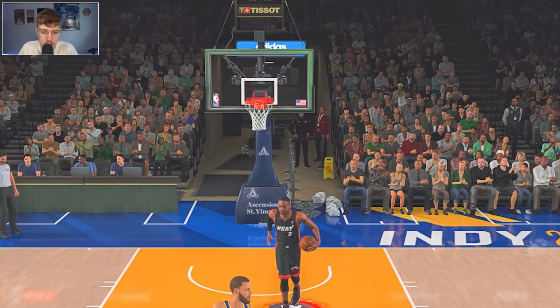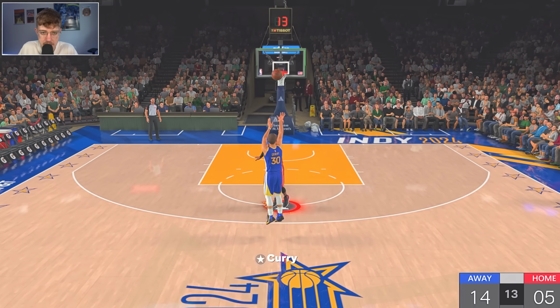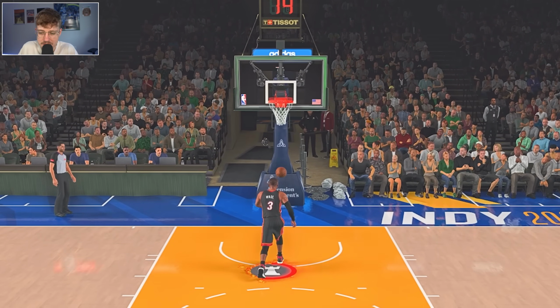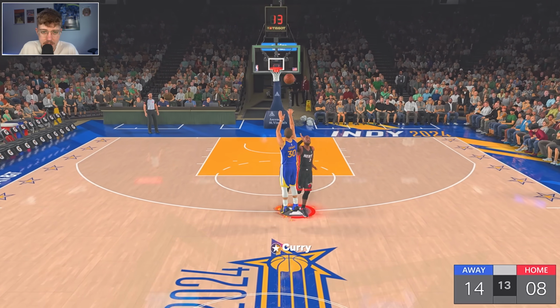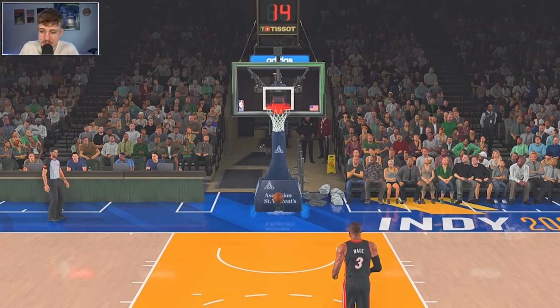So Curry up to 5 points. See if he just shoots it straight off the inbound. And he does yet again. That one is money. And Curry can just come back so quick if he starts hitting these threes. Puts up another one right there. That one's money as well.